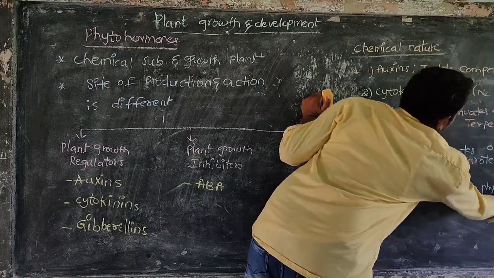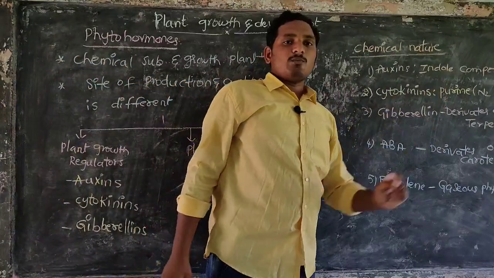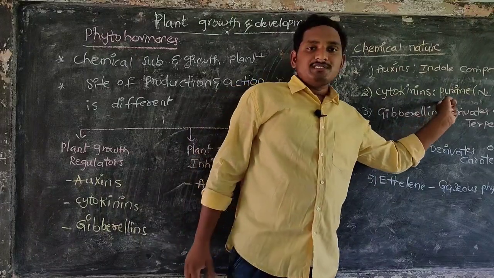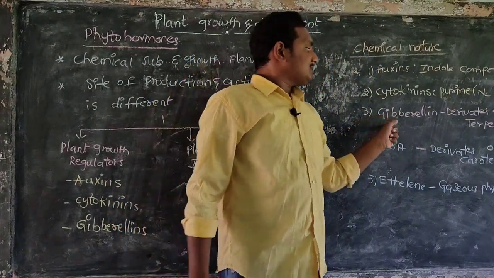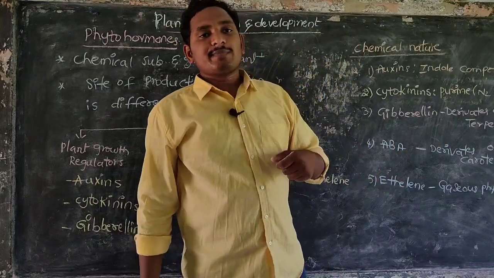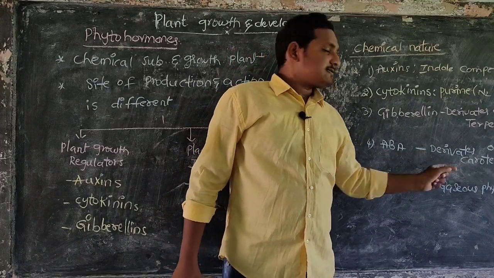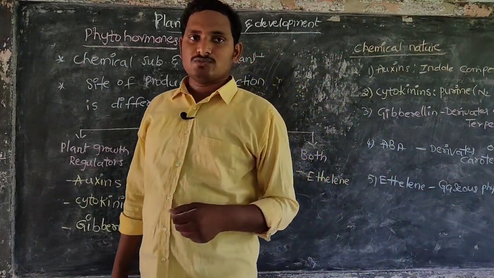So, auxins are indole compounds, derivatives of indole. Cytokinins are derivatives of purines, which are nitrogen bases in DNA. Gibberellins are derivatives of terpenes, terpenoids. Abscisic acid is a derivative of carotenoids. Ethylene is a gaseous phytohormone.